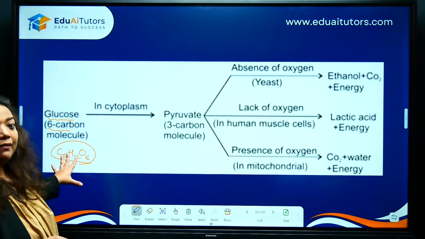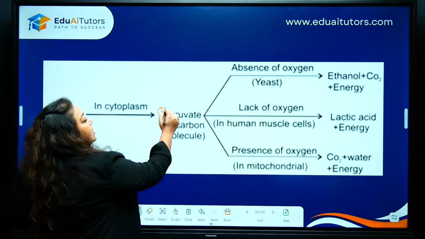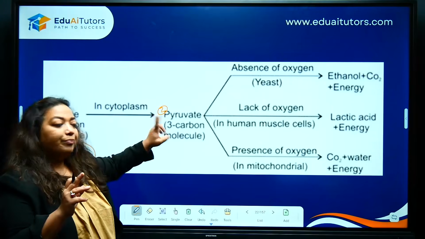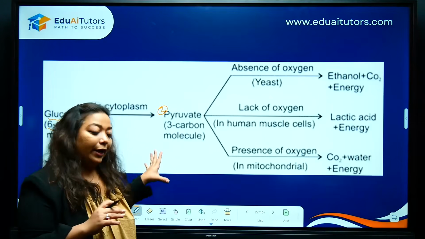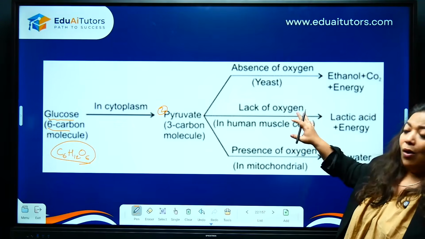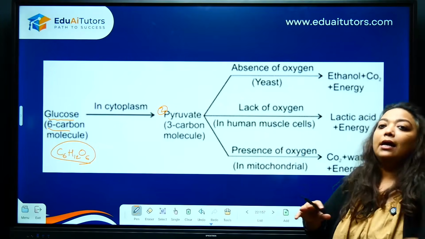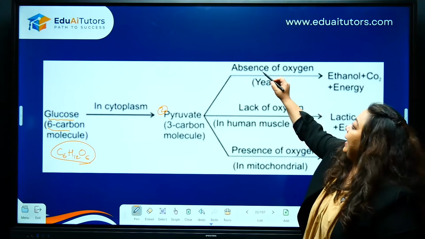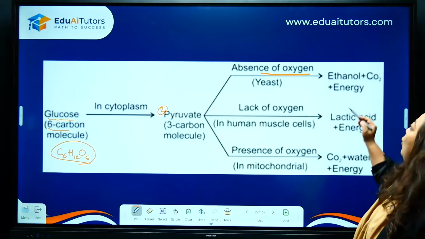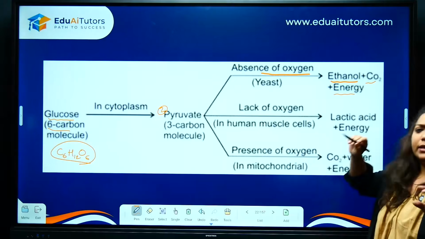Okay, further everyone, once this glucose is broken down into 2 molecules, remember this, because it's 6, no? So, 3 carbon compound, 2. What can happen with pyruvate? Please remember, this is given in your NCERT textbooks. Here what we see is this pyruvate, so these are 3 fates, 3 situations. If there is no oxygen, this pyruvate will be converted or will give out ethanol, carbon dioxide and energy.